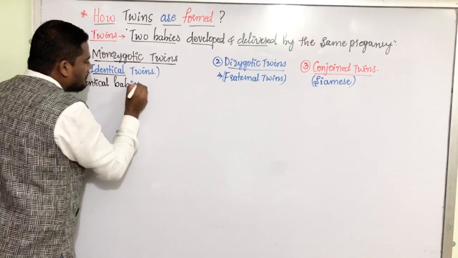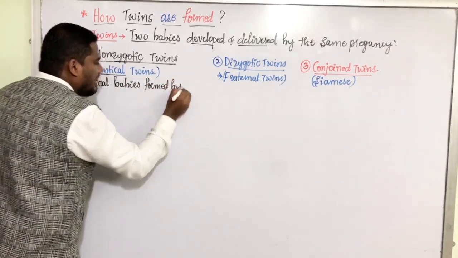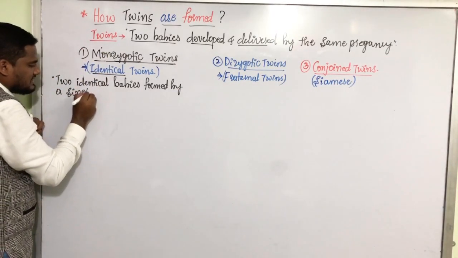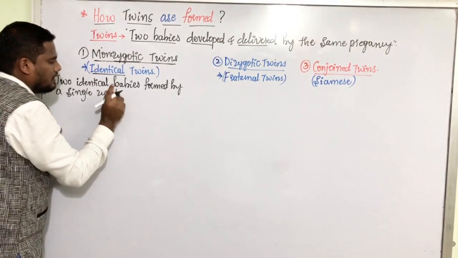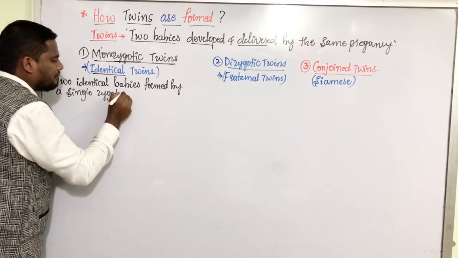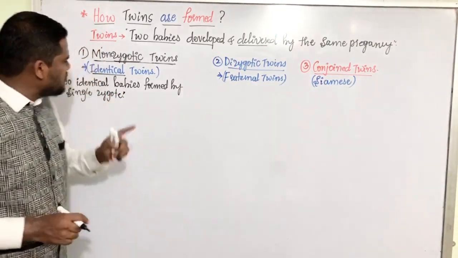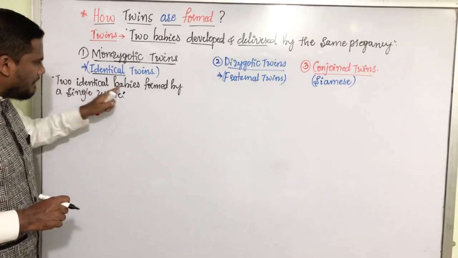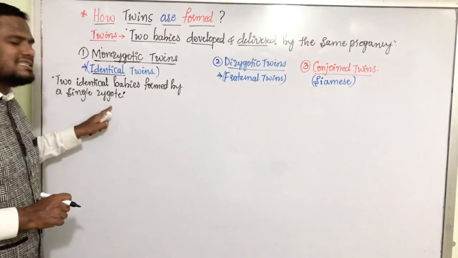So two identical babies formed by a single zygote or zygotic cell. What is the meaning? What is the scientific definition of monozygotic twin? Two identical babies formed by a single zygote.